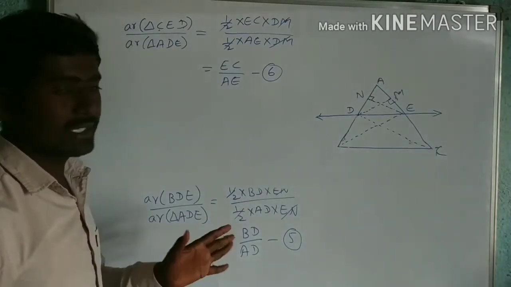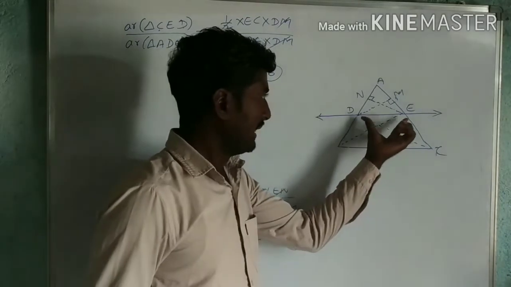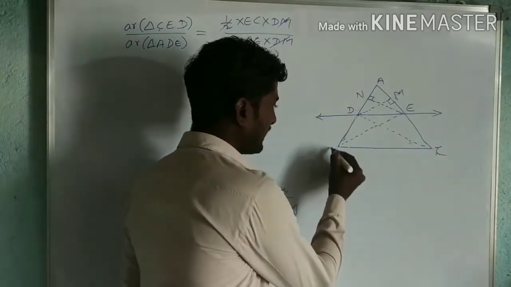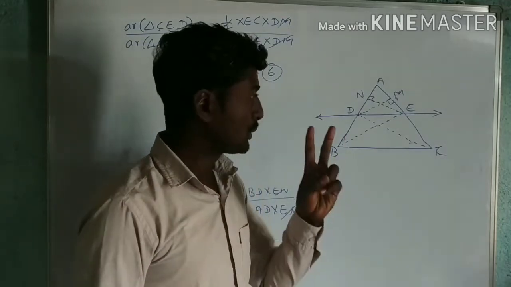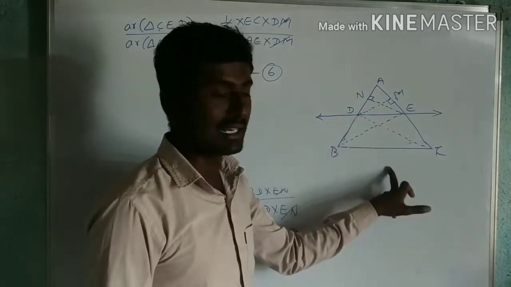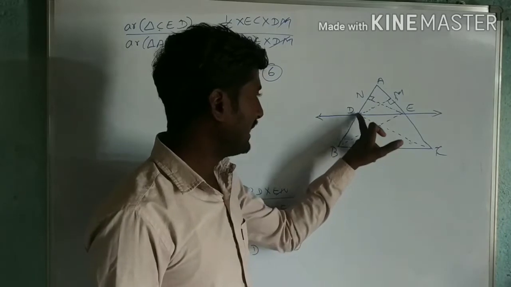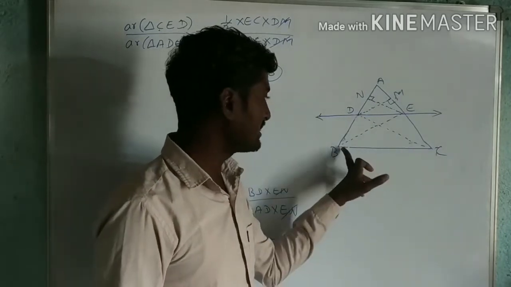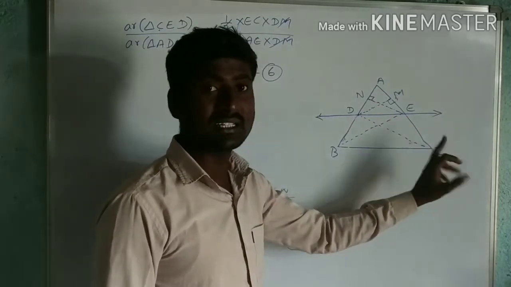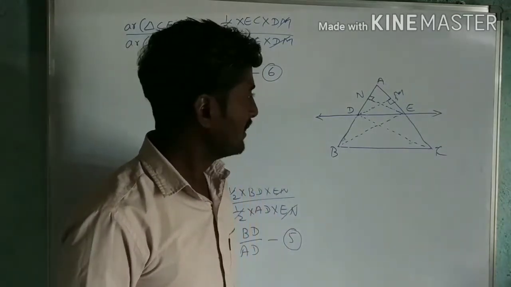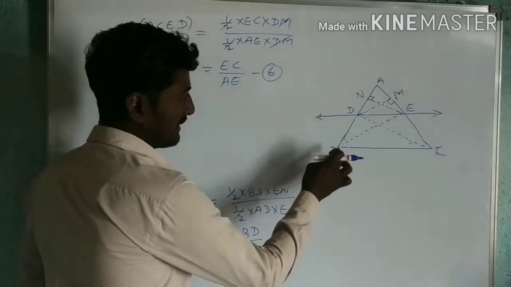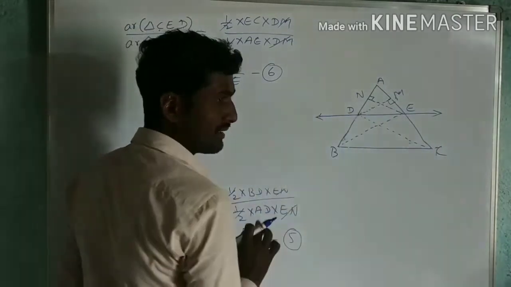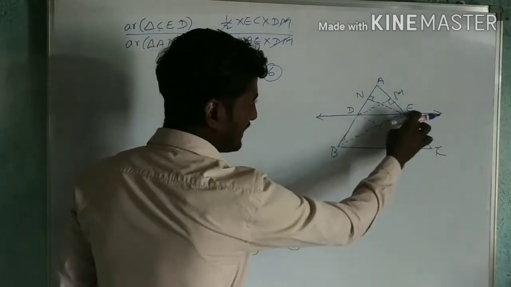Now, one thing to observe here. DE is parallel to BC. There are two triangles between these two parallels: BDC is one triangle, another one is BEC. These are the two triangles. Now here, I will take triangle BDE and another one, DEC.